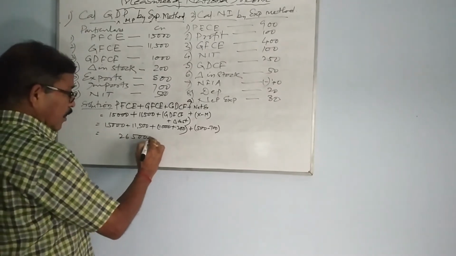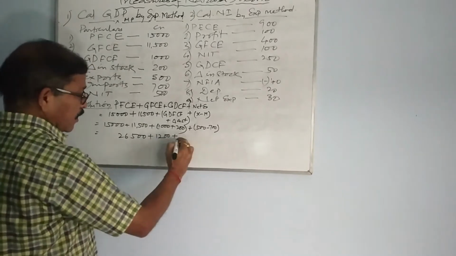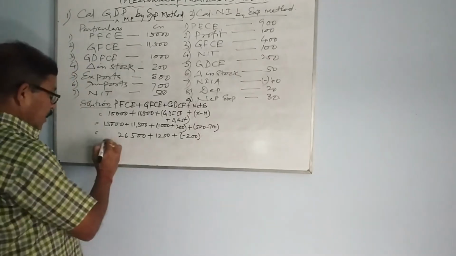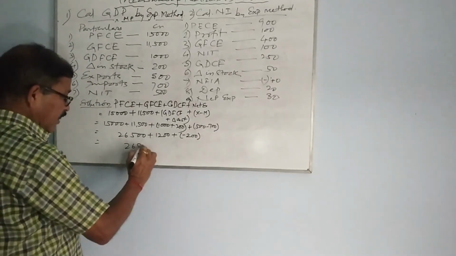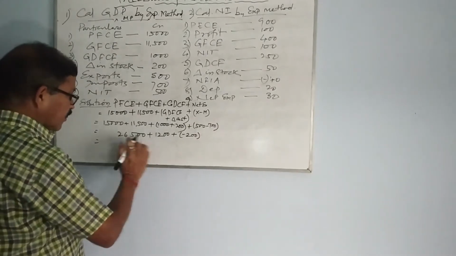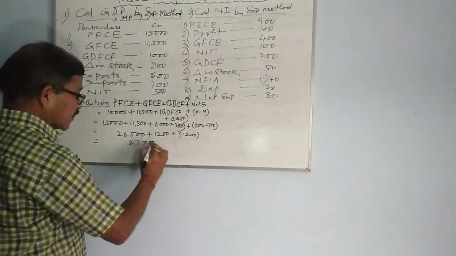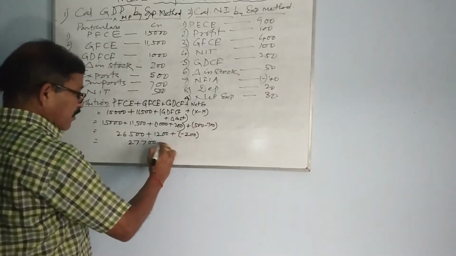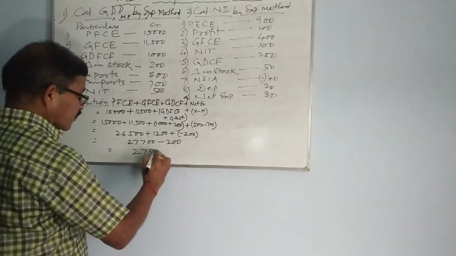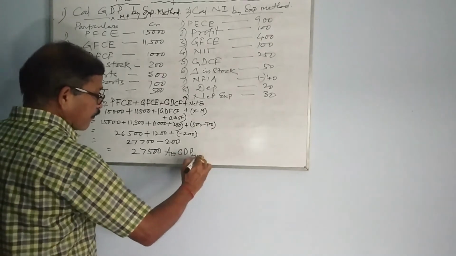So now 26,500 plus 1,200 plus minus 200. 26,500 rather 27,700 plus minus 200 and you will get 27,500. This is your GDP MP.